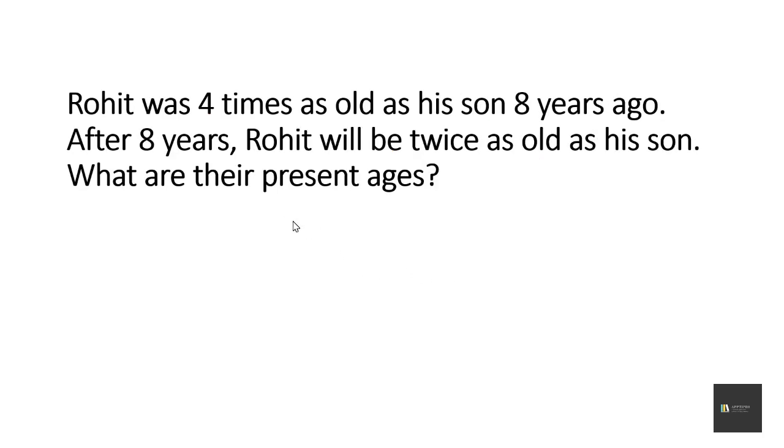Rohit was 4 times as old as his son 8 years ago. After 8 years, Rohit will be twice as old as his son. What are their present ages? So they have given 8 years ago. So first let us take the past age.